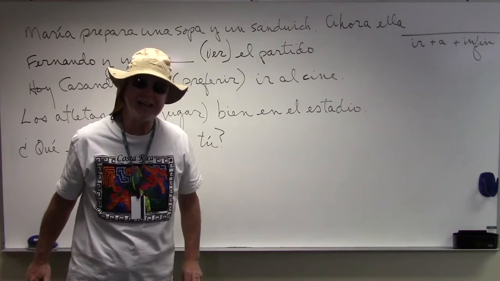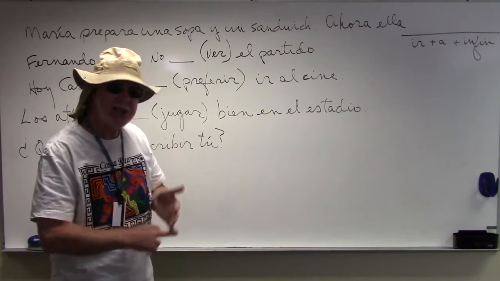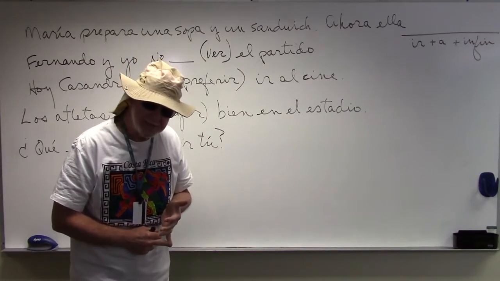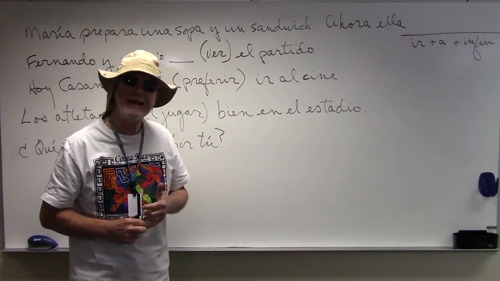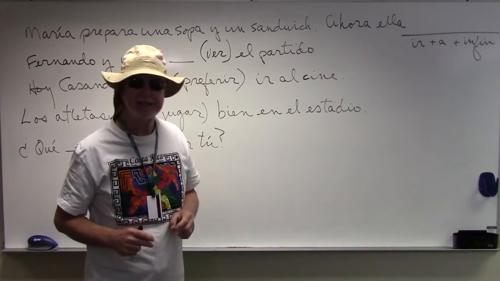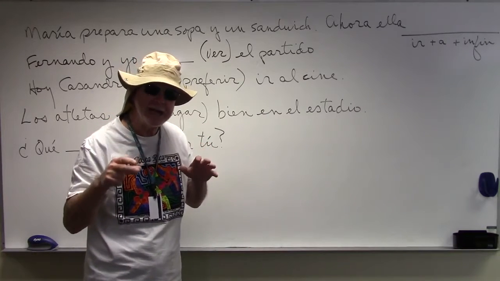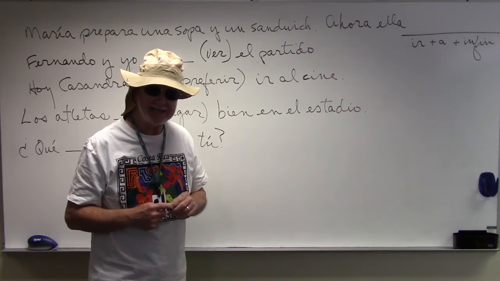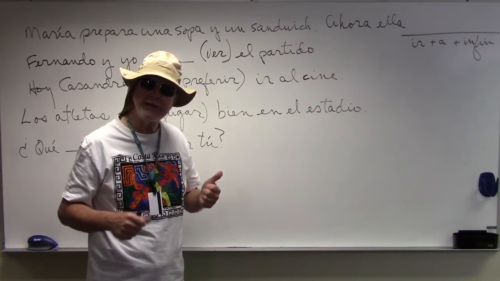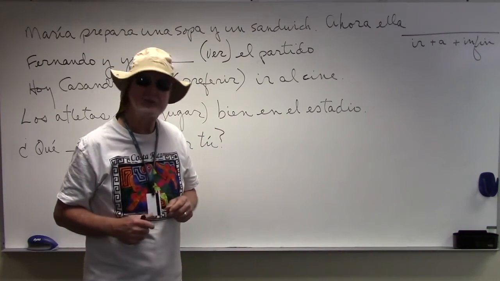Muy bien, okay? We are going to talk today about the spelling changes in our verbs, the orthographic changes, cambios ortográficos. We're talking about 4.2, 4.3 in Portales. We're also going to look at 4.1, which deals with the verb ir, to go.